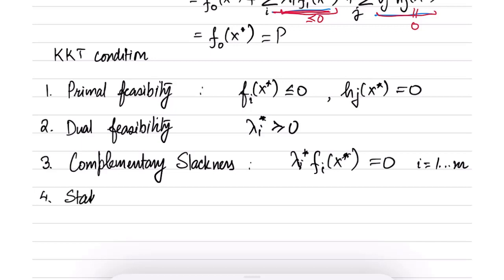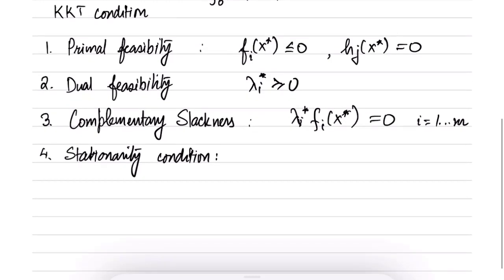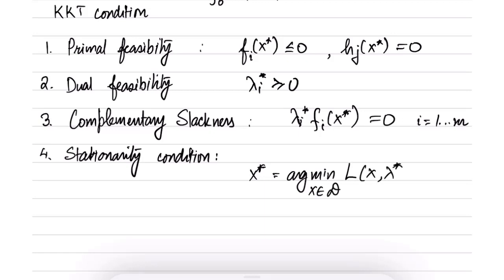And the final condition which is required to make this inequality an equality is the stationarity condition. There are different ways of writing it. We can write it as x star is equal to arg min over x in calligraphic D of L of x, lambda star, nu star. Essentially we are saying that x star is the one that attains the minimum.